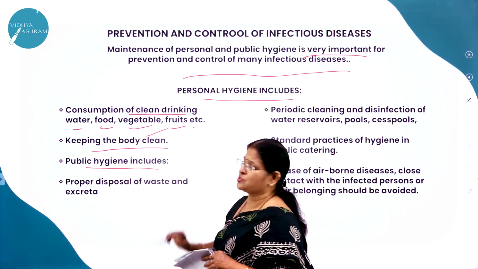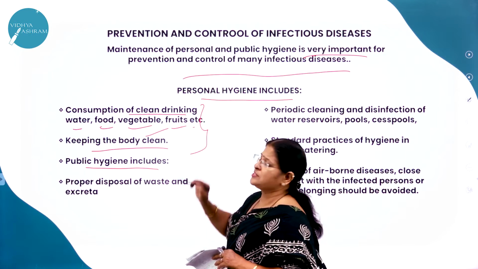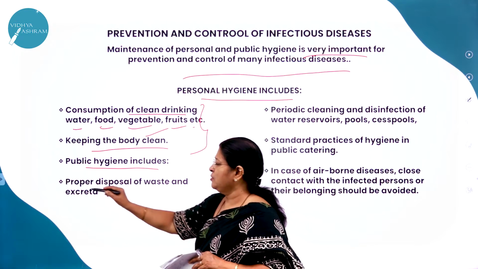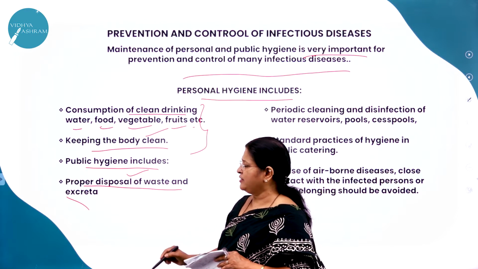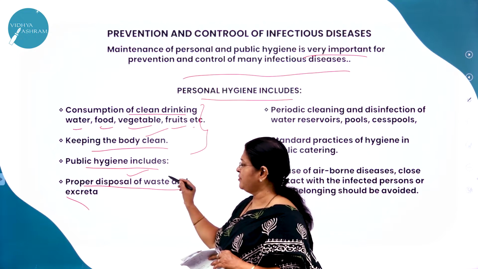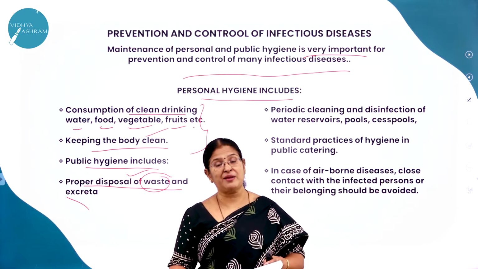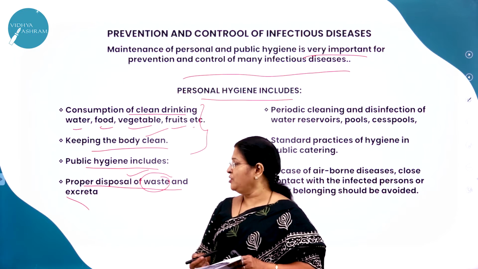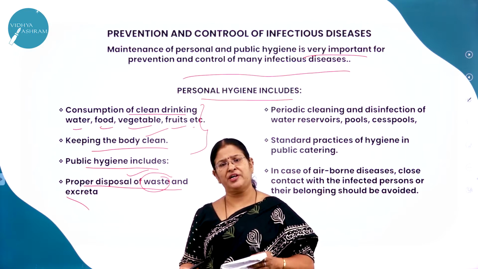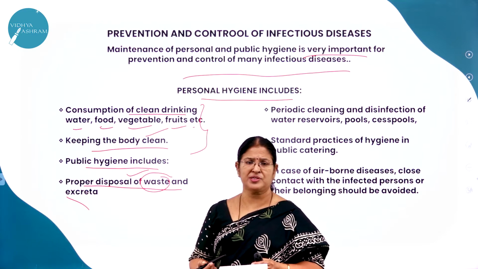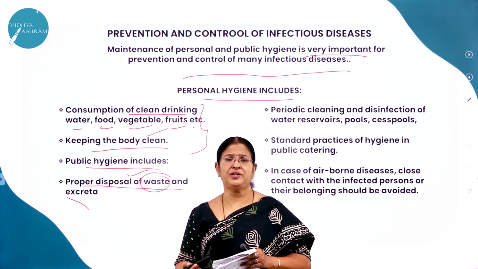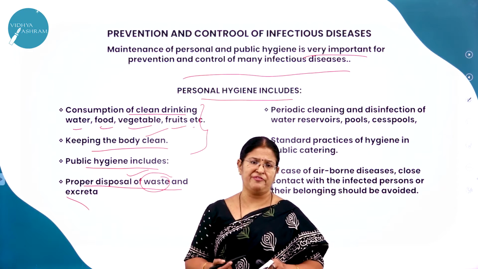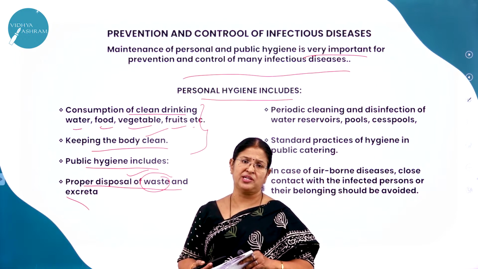Public hygiene includes what? This is all about personal hygiene. What is public hygiene? Proper disposal of waste and excreta. Very, very important. Garbage disposal is a big challenge to the society itself, right? So waste is definitely produced. Garbage is definitely produced in our everyday life. That doesn't mean that you need to spill it around everywhere. We need to keep the surroundings clean, right?